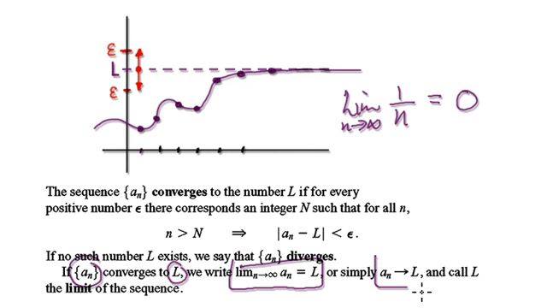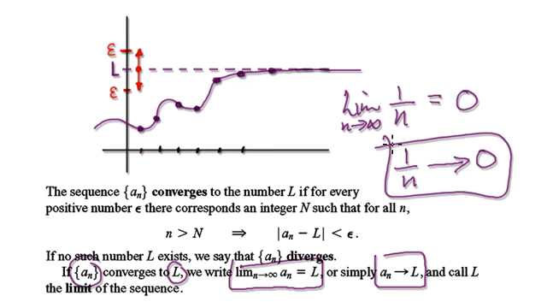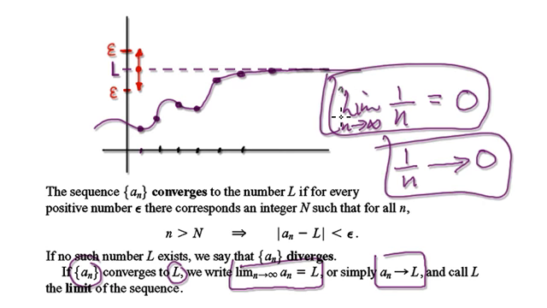But another way of writing it would be this. We would just write this, and it would save a lot of time. This is a lot easier to work with than this. You have to write this lim thing, n tends to infinity, all the time. It's a lot of work. So we would just write this.